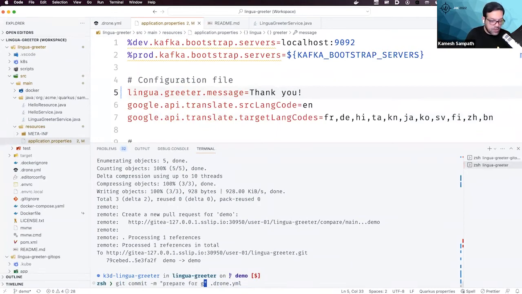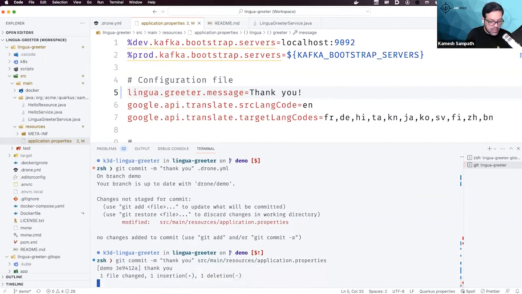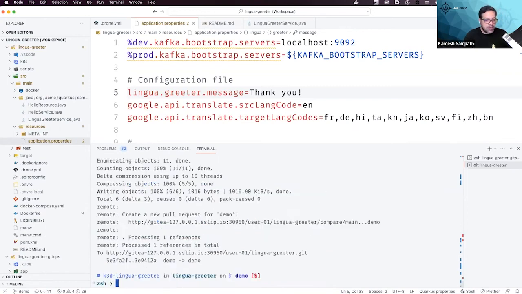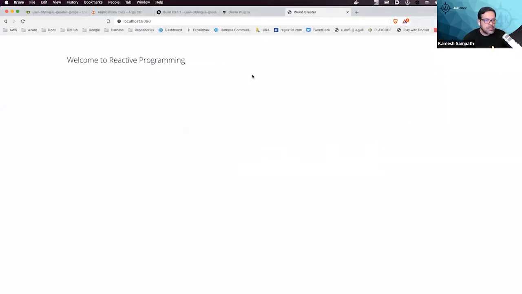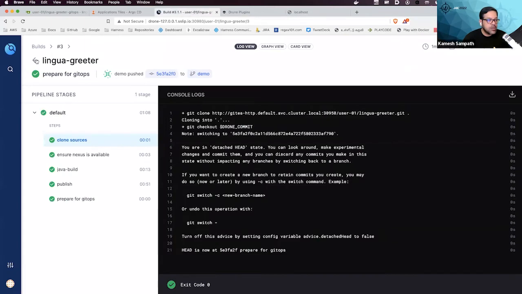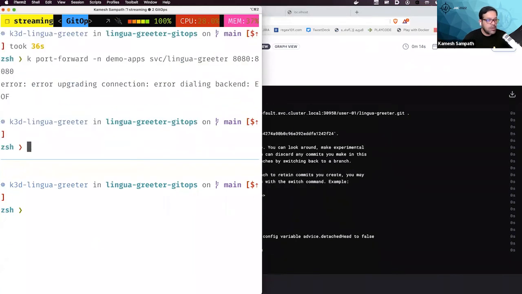I say thank you. And this is going to be the last thing I'm going to show you. I say src main resources. And git push git drone demo. And that's going to trigger another build for us behind the scenes. Let me say localhost 8080. And then that's going to go back and start building this one, right? As you see here. So let me see if things come out.